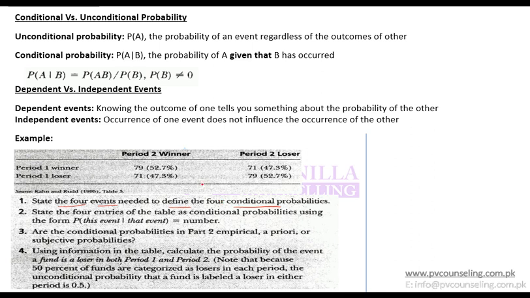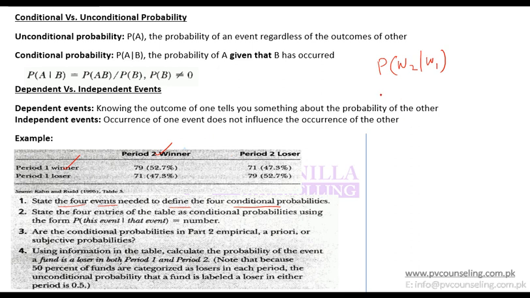So what are 4 conditional probabilities here? The first conditional probability would be a fund, a portfolio or a fund winning period 2 given that it has won period 1.